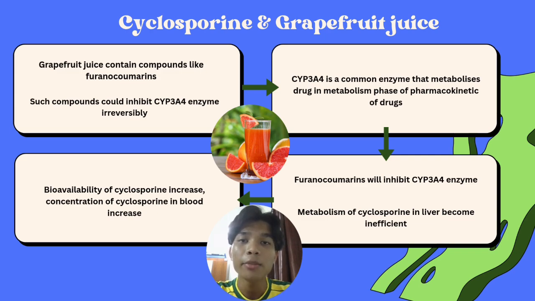After it inhibits the CYP3A4 enzyme, the metabolism of cyclosporine becomes inefficient. Thus, the bioavailability of cyclosporine increases, which means the concentration of cyclosporine in the bloodstream also increases.